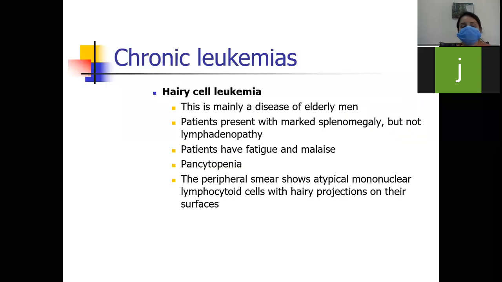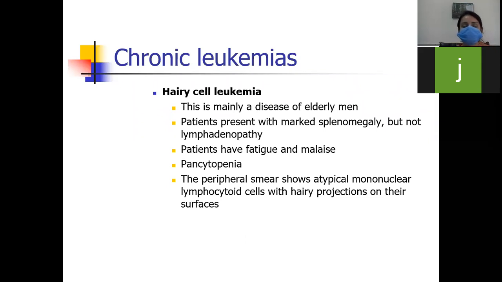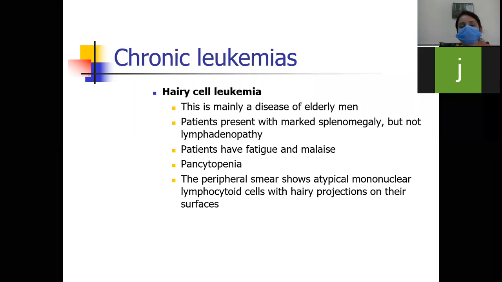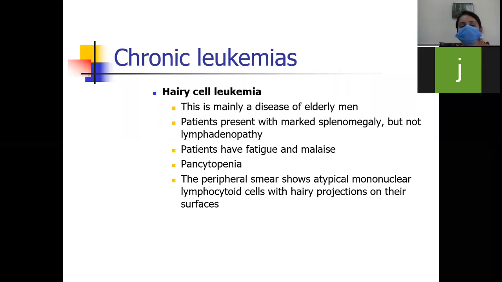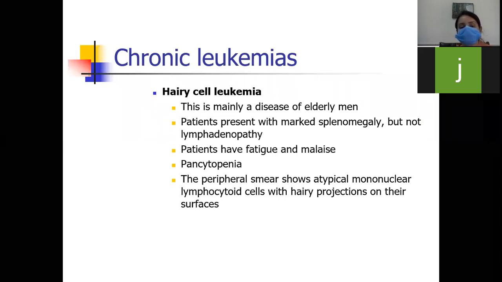Okay, next is hairy cell leukemia that we named in differential diagnosis. We will see what is hairy cell leukemia. This is mainly a disease of elderly men, and the patients present with marked splenomegaly, but not lymphadenopathy. The patient will have splenomegaly, but no lymphadenopathy. But in CLL, you will also have lymphadenopathy.